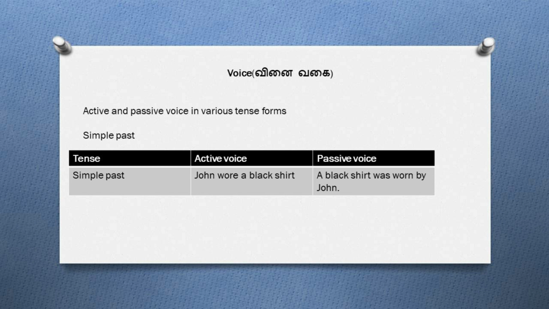The verb that is used is in past tense and a black shirt is a singular noun. So the verb in the passive form should be was. And even here you should add the V3 form of wore, that is worn. And complete the sentence using by plus the subject in the active voice, that is John. So the passive form of this sentence, John wore a black shirt, is a black shirt was worn by John.